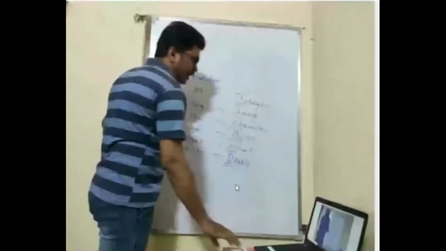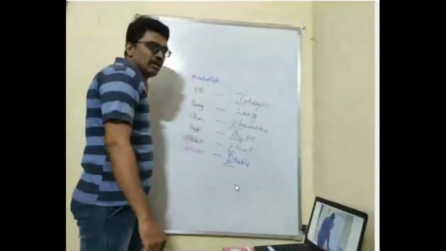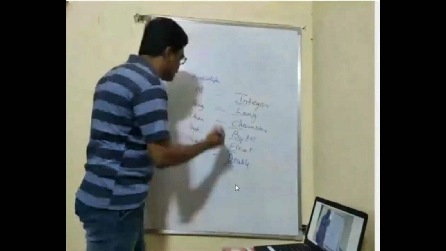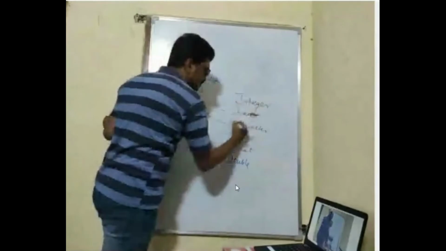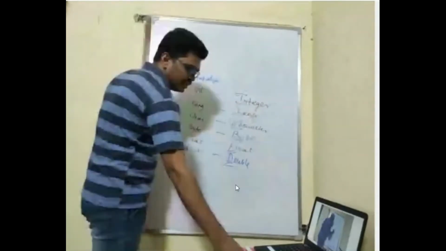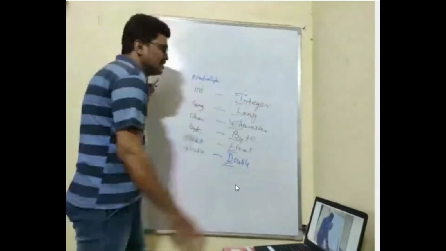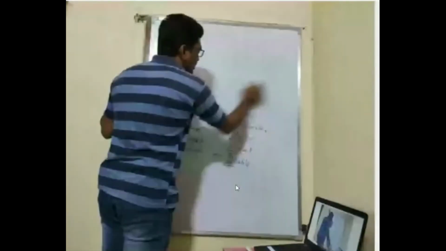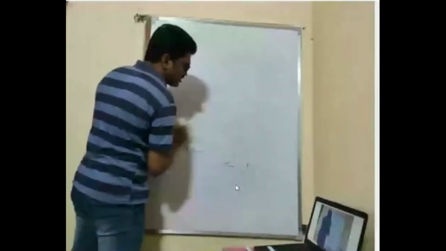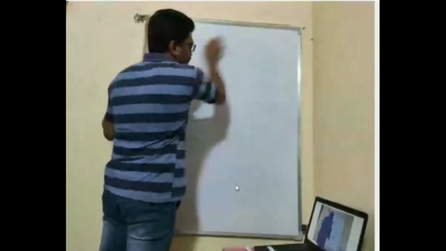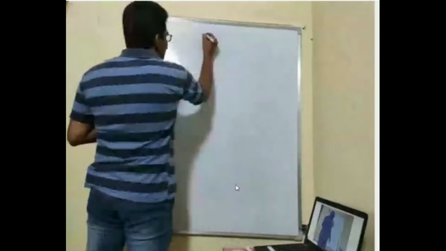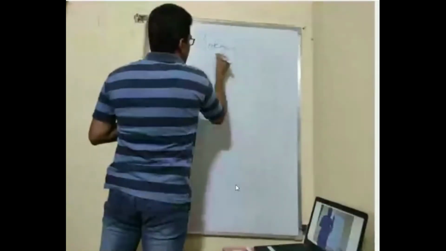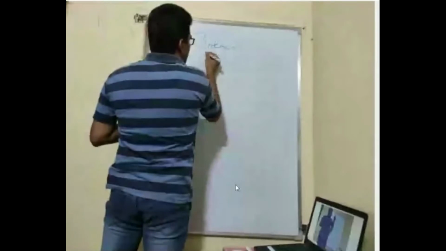Mainly we'll be discussing only two classes: one is Integer, another one is the Character class. We'll discuss the methods in these classes. A few methods we'll discuss today, and the rest we'll continue afterwards. Now go to the Integer class. One important thing is all the methods are static methods.